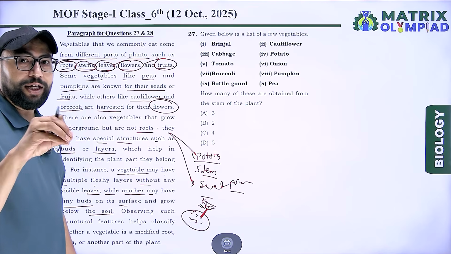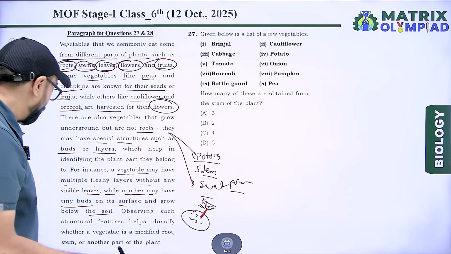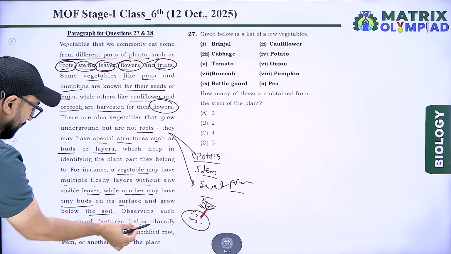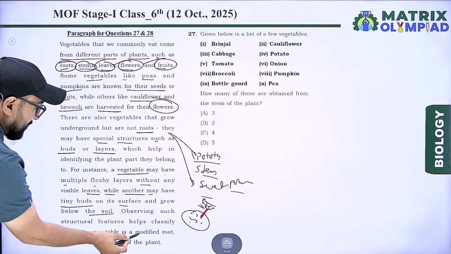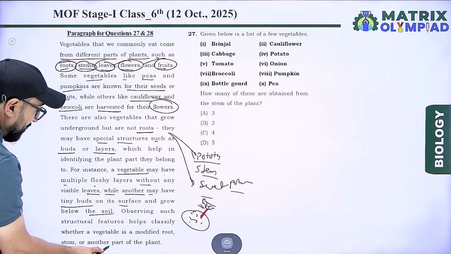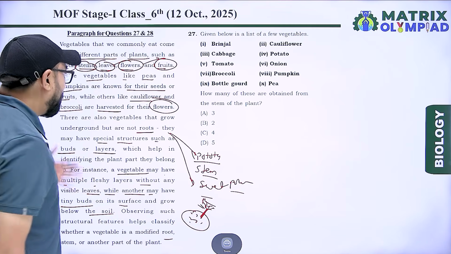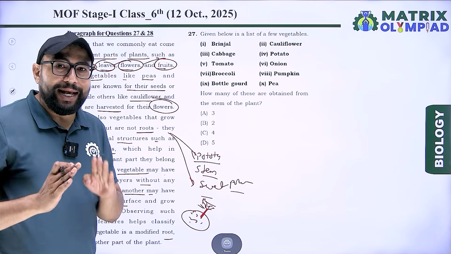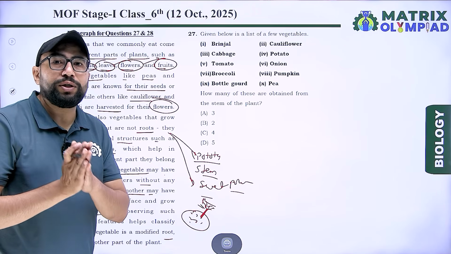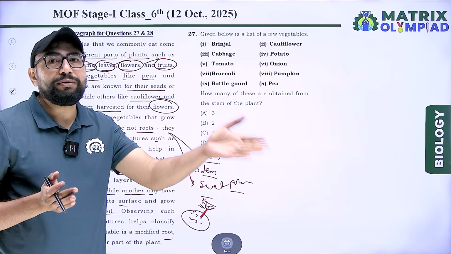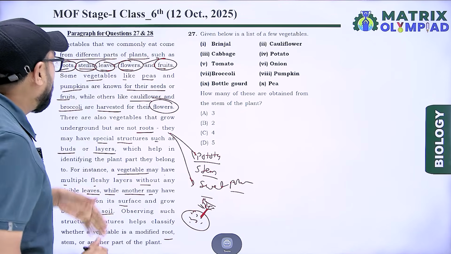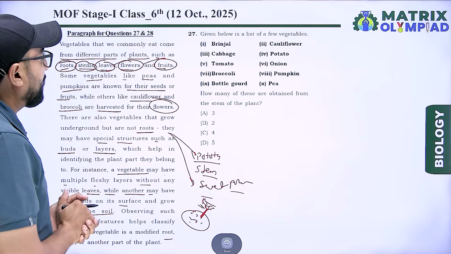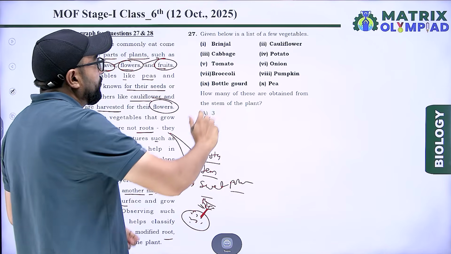Eyes convert into new plantlets. Structural features help classify whether the vegetable is a modified root, stem or other part of the plant. This paragraph shows we use plant parts as vegetables like root, shoot, leaf and fruit. According to this paragraph, given below is a list of a few vegetables.